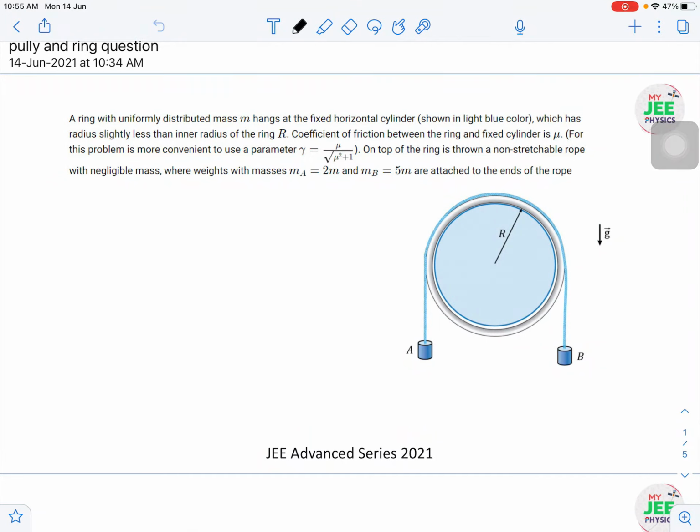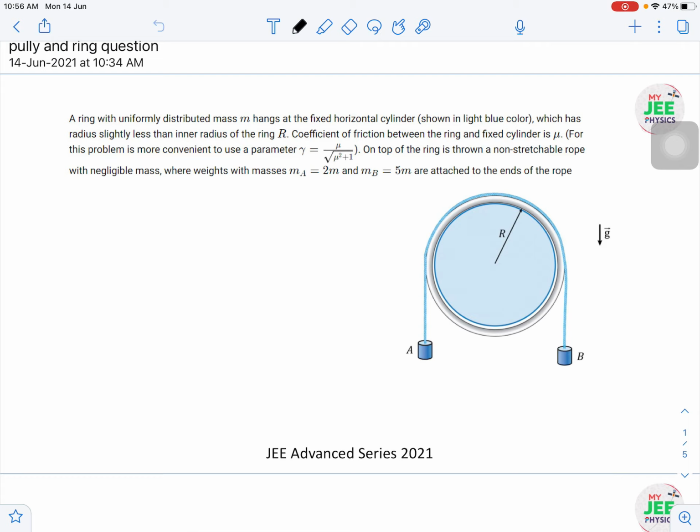Hope everybody is doing good. So now I have come up with a very good question related to rotational mechanics. It's almost like an Atwood machine but a different combination. Usually in this type of question, the pulley will rotate, blocks will go up and down, and we need to find the acceleration. But here they have given a weird combination where they kept a cylinder.